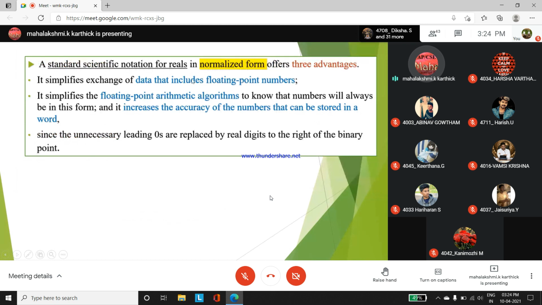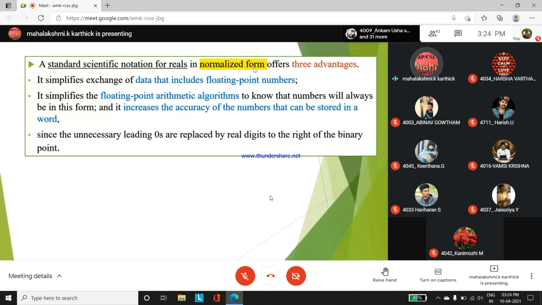The standard scientific notation for real numbers is the normalized form. Whatever real numbers, whatever floating numbers have been given to you, they can ask for the scientific notation of real numbers in normalized form, with the binary point in the normalized form.